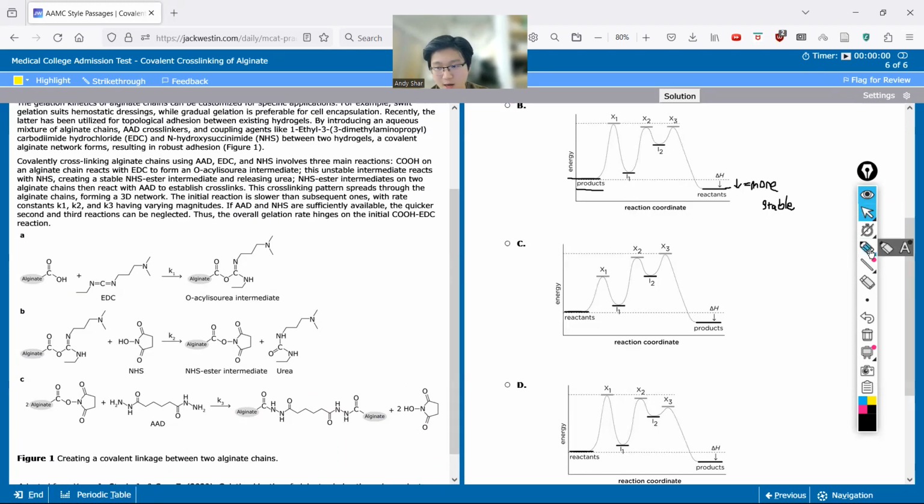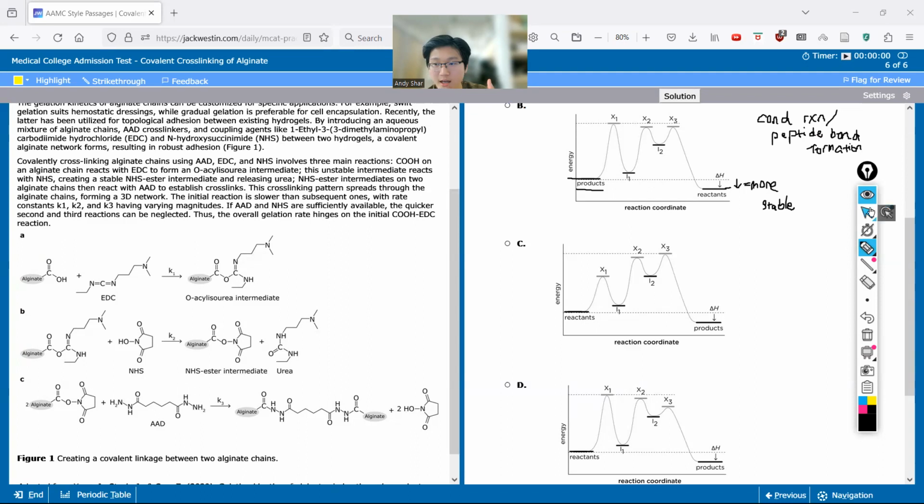And the key thing to know here is that whenever you have a condensation reaction, and a subset or type of condensation reaction would be peptide bond formation, whenever you have something that's forming a bond and connecting two things together, that final connected synthesized product is going to be at a lower energy. It's going to be more stable than the two things separate, right? So to put it simply, whenever we have a condensation reaction like this, the products are always going to be more stable and have less energy than the reactants.